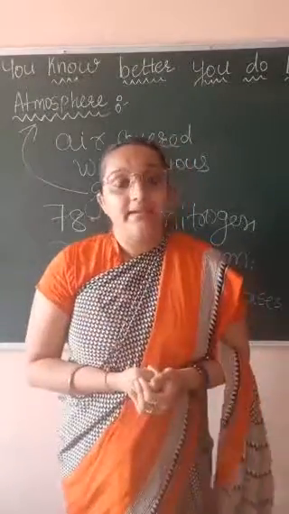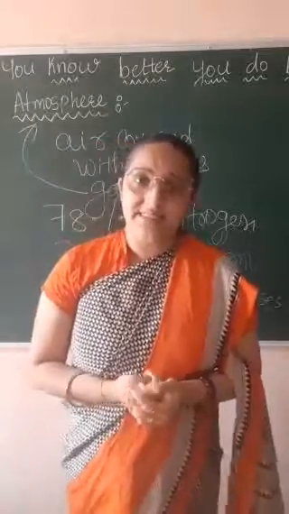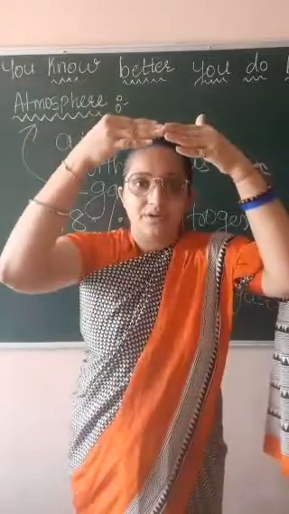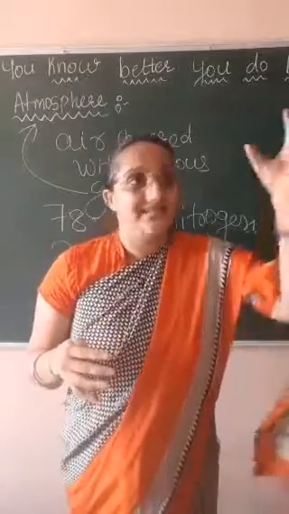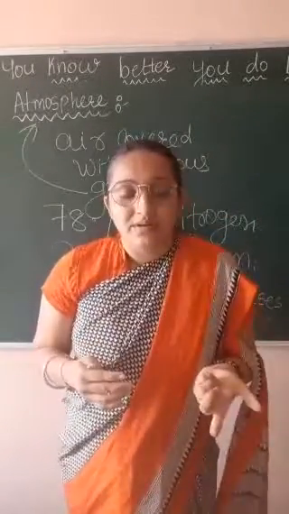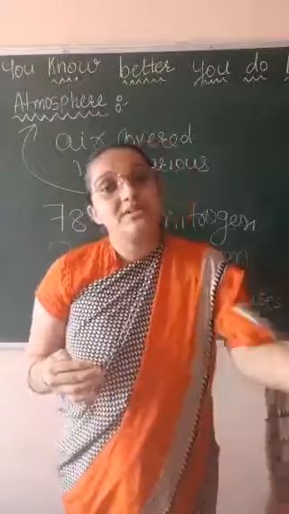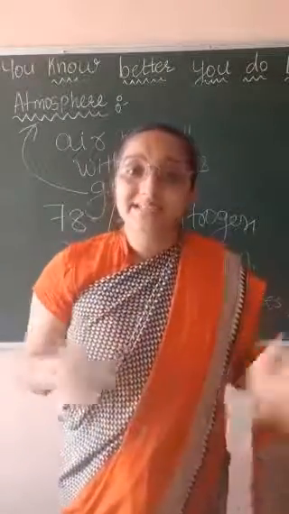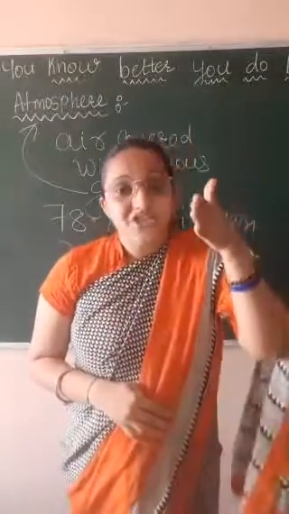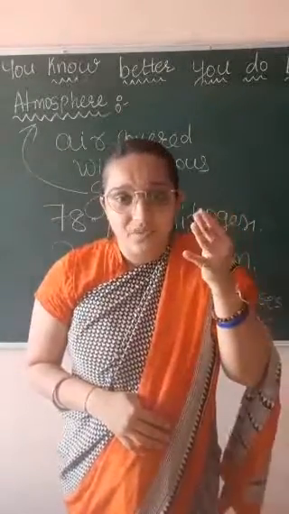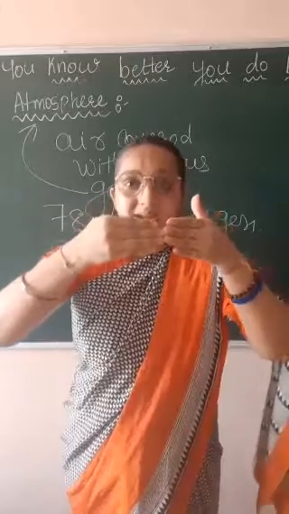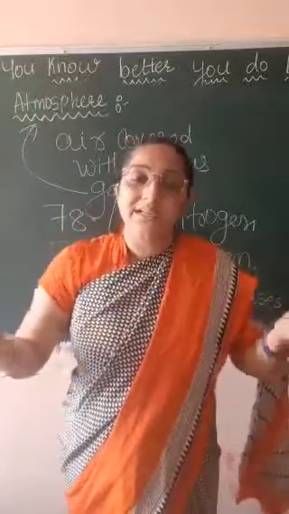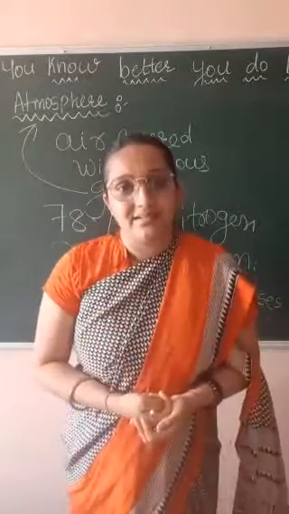Even when it rains, this air mixes with water. Rain is the main source of water, but rain also converts into acid rain. What is acid rain? When the natural rainwater gets mixed with polluted air, it makes acid rain.